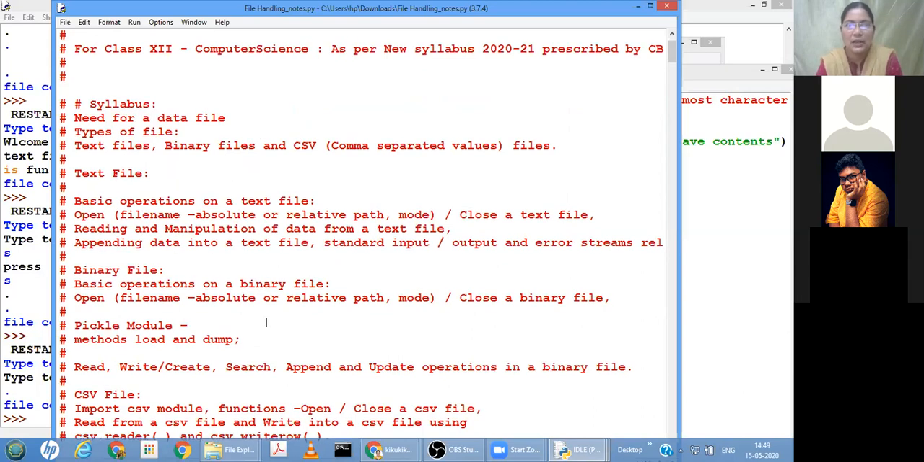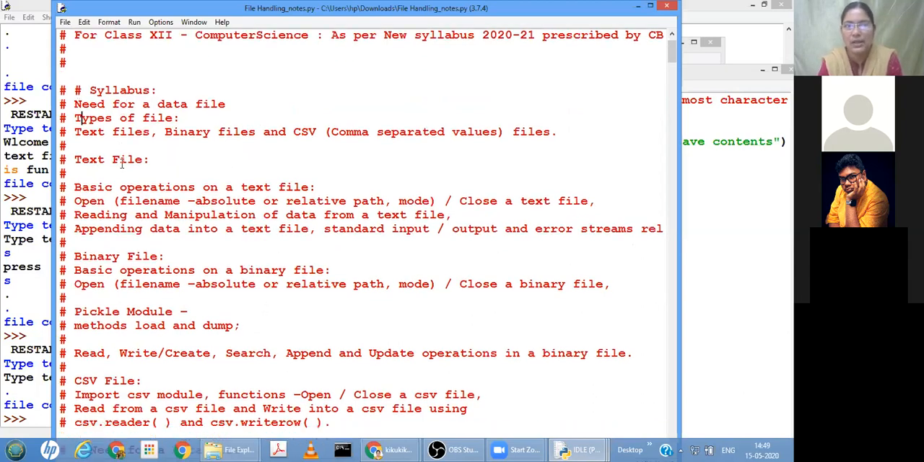Now, as per the syllabus, types of files, text file, binary file, CSV file we discussed. Text file, basic operations on a text file like opening a file using absolute path or relative path, and the mode. Now we have seen, right? And if you want to display the mode, which attribute of the file object do we use? File object dot mode. Okay, so now closing the text file we have done.